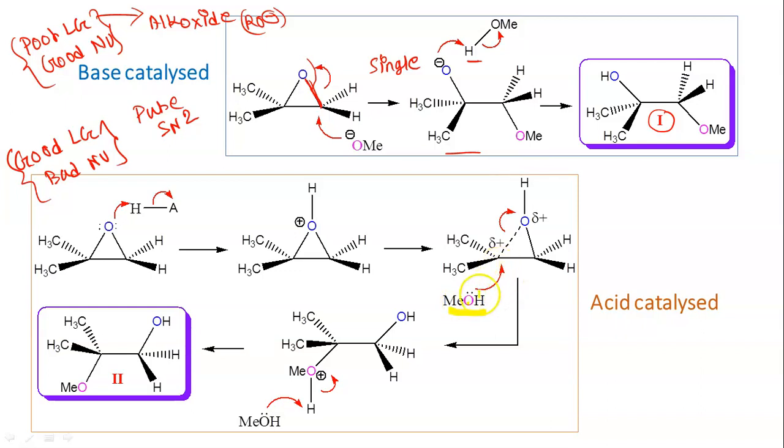So MeOH will attack from this side, and this carbon oxygen bond will be selectively broken, because this positive charge is more stable at this carbon, though it is partial. Fine. So next, what will happen? This MeOH is protonated, so this extra hydrogen should be removed by another molecule of MeOH. So now we are getting product 2.